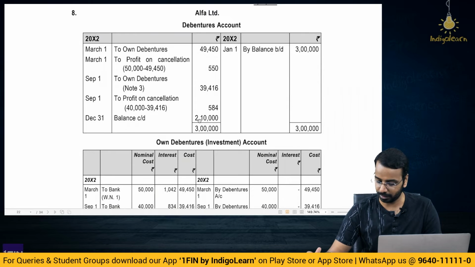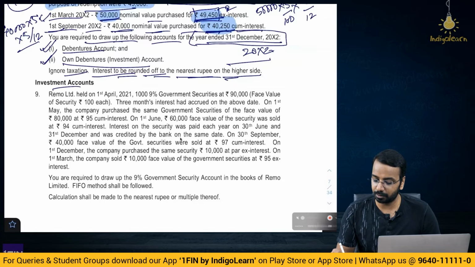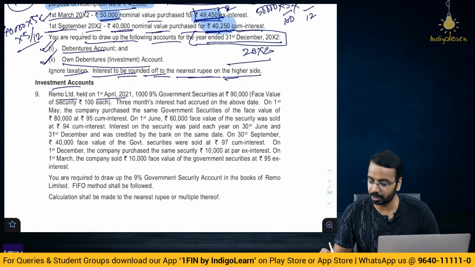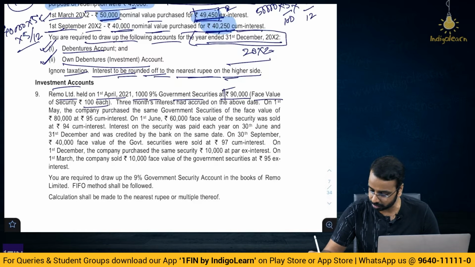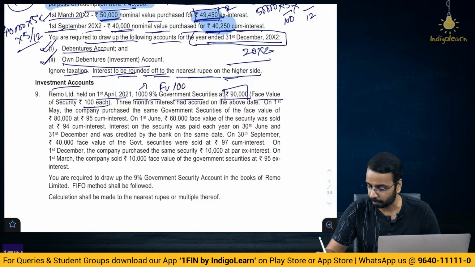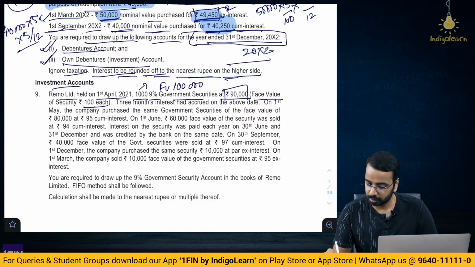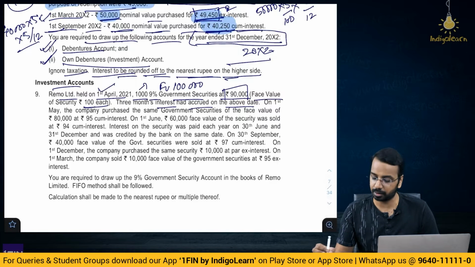Then the next one on investment account. Remo Limited held on 1st of April year 2021, 10,000 9% government securities at 90,000, face value is 100. So this is the cost, 10,000 into 100, 1 lakh is the face value. So face value is 1 lakh. 3 months interest had accrued on the above date. So on 1st of April, 3 months interest are accrued.